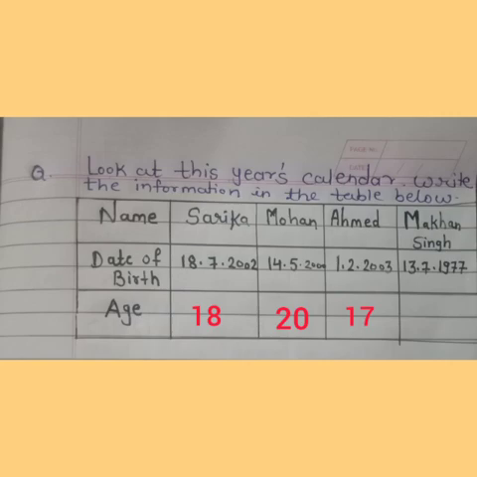Now see the last birth date. Makhan Singh was born on 13/7/1977. So we have to count forward from the year. It means 1977 to 2020. Now counting forward from the year of birth till the current year, it means Makhan Singh will be 43 years old on his birthday this year.